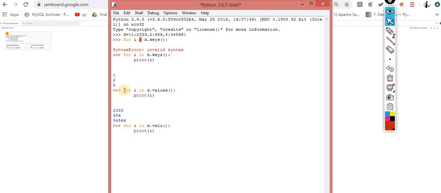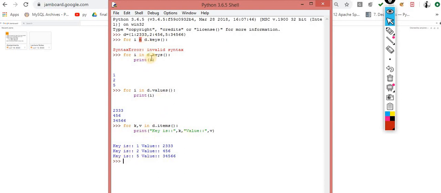Items. Now this items method will return the pair. Here I am taking key and value, and it will return the pair. Now I am printing "key is" with K, and for the value I am printing "value is" this way. If I print this, now you can observe it. With the items method I am getting two things, one is the key and one is the value, so K contains the key and V contains the value.